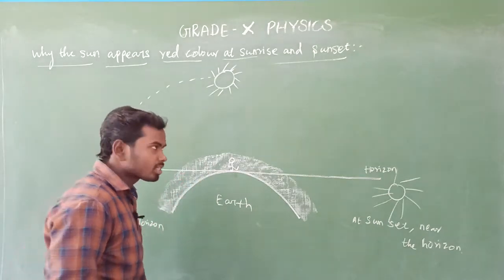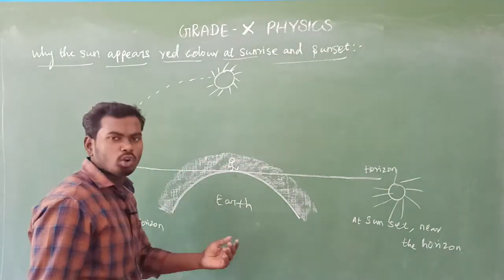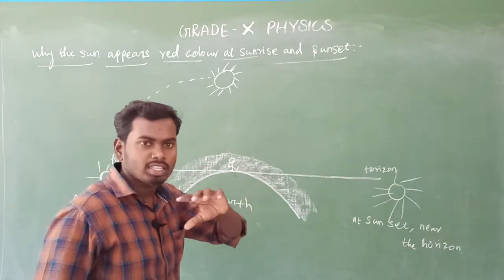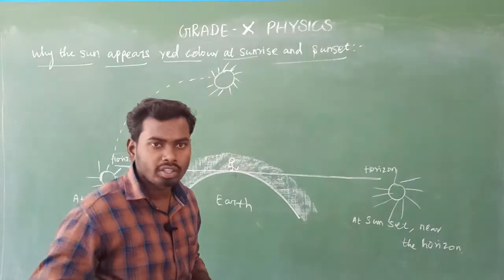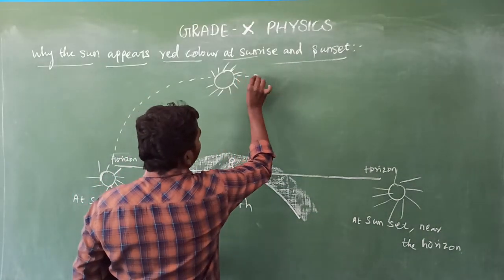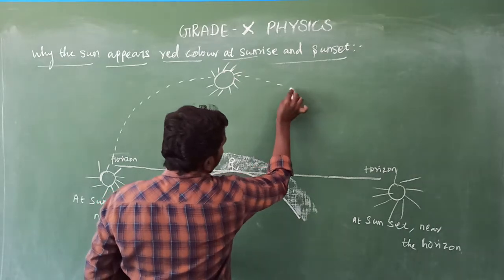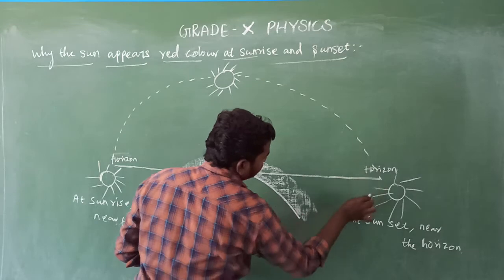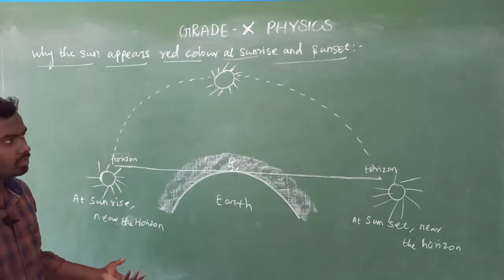Is it clear? After noon time, again the sun's position changes because the earth rotates itself as well as revolves around the sun. Each and every minute the sun's position changes like that. It's very simple.